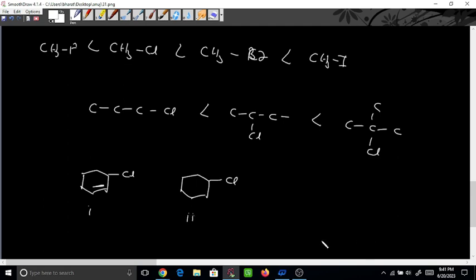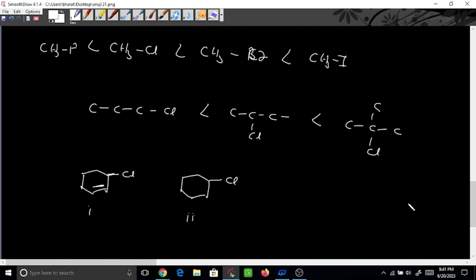The rate of SN1. So this carbon is sp2, right? See, both are sp2 only, means 2 degree carbon. Both are 2 degree carbon. So now from this 2 degree we can't predict the answer.